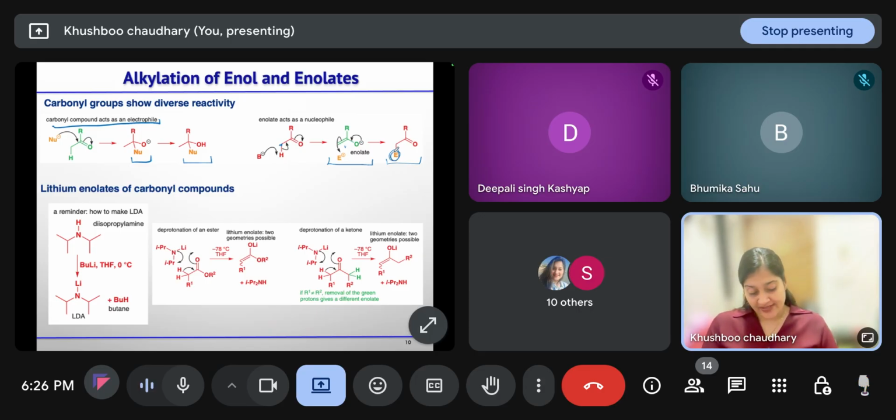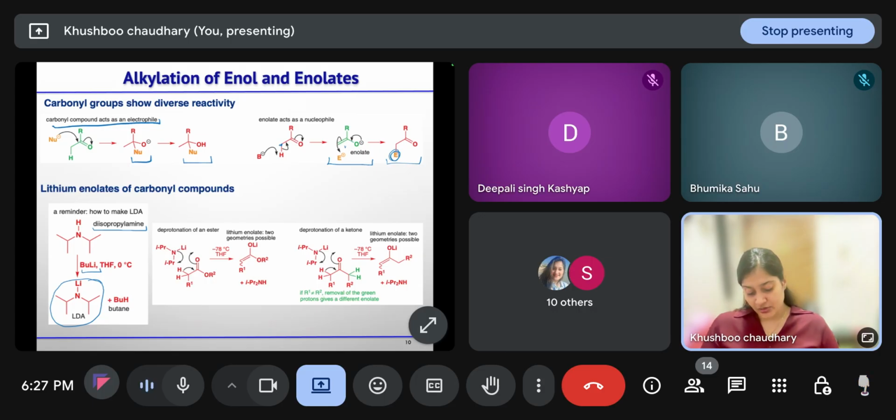In this case electrophile will add. So some synthetic equivalents we have already discussed for the enols. One of them is the lithium enolates, and how it is generated if we are treating our carbonyl compounds with LDA. LDA is lithium diisopropylamide, that is formed by the combination of diisopropylamine and n-butyllithium in THF at 0 degrees Celsius.